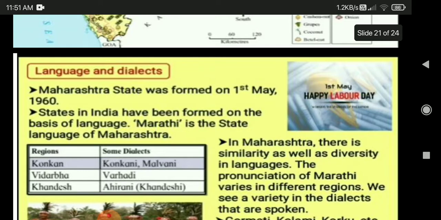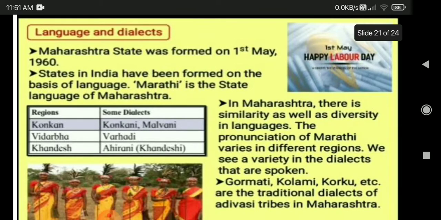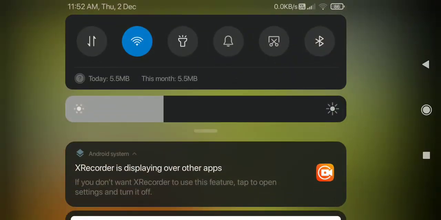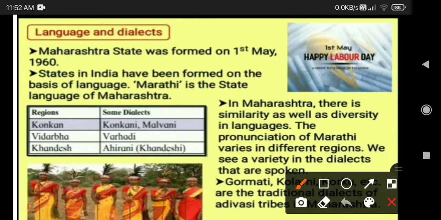So, coming to the next, language and dialects. On page number 19, language and dialects. Maharashtra state was formed on 1st May 1960. When was the Maharashtra state formed, students? Maharashtra state was formed on 1st May 1960. Underline this sentence in your textbook. That day is also called Maharashtra Day and Labour Day.